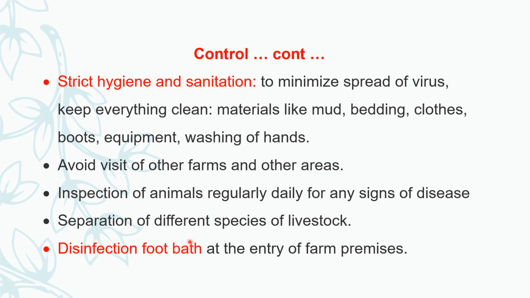If in a farm there are various classes of livestock, sheep, pig, goat and others, it is advisable to separate different species of livestock. Because some livestock, cattle and buffaloes, especially exotic crossbreeds, show severe symptoms. But animals like sheep harbor the infection but don't show clinical, diagnosable signs.